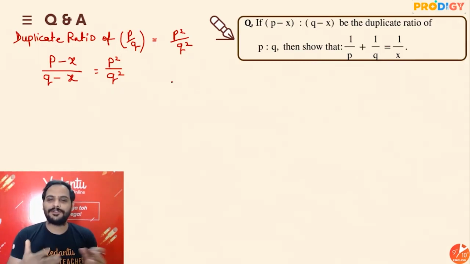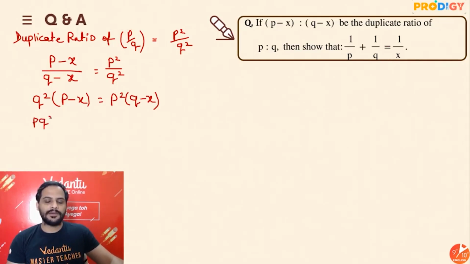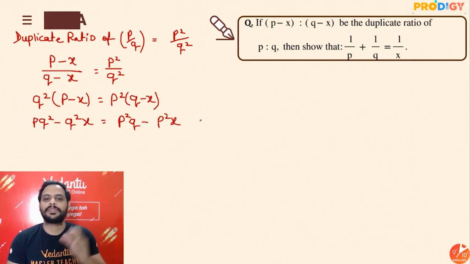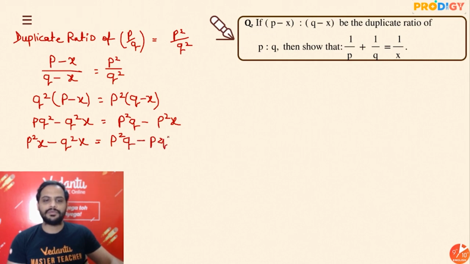Now let's try to simplify this. If I cross multiply, I'll get q square into p minus x is equal to p square into q minus x, right? So you have got pq square minus q square x. Here you have got p square q minus p square x. Shift p square x over there, and here pq square you can shift over here. So minus p square x will become plus p square x, and here we already have minus q square x. Here we have p square q minus pq square.